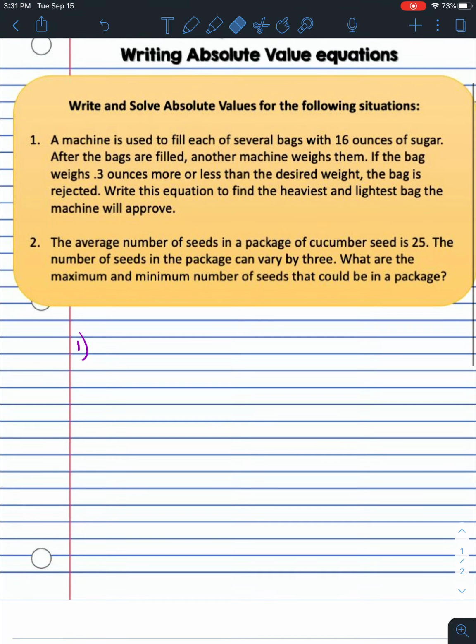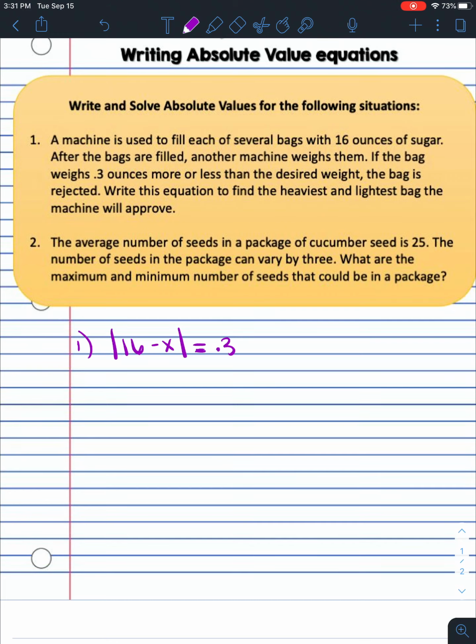So this is how I'm going to think through it. I'm going to think about, 16 is the most I want it to be. And from 16, I can subtract off some amount. And I don't know what that amount's going to be. But I want it to be no more than 0.3 ounces in one direction or the other. I want to be taking no more than 0.3 ounces away from 16.